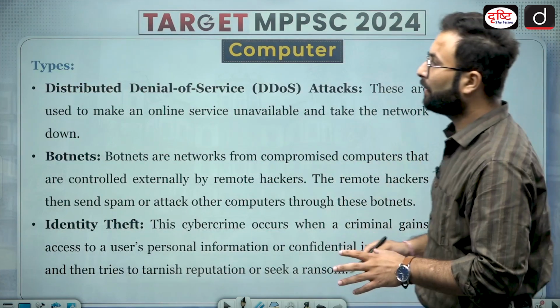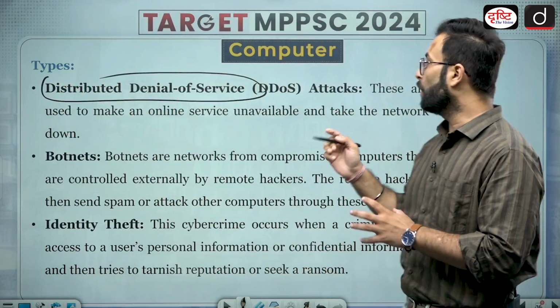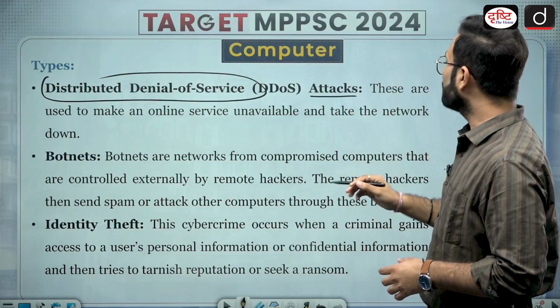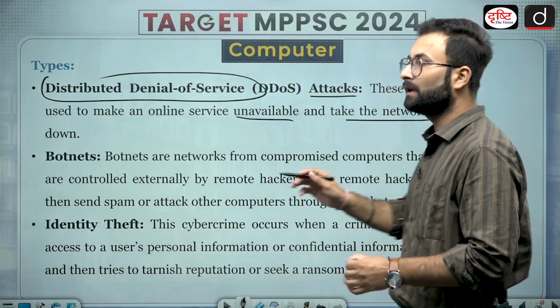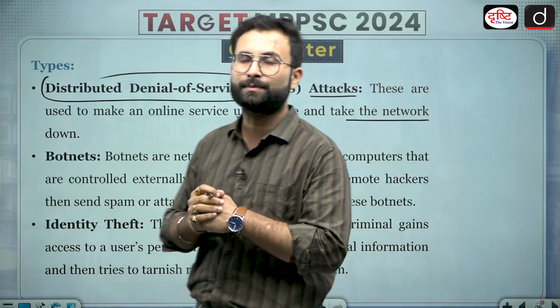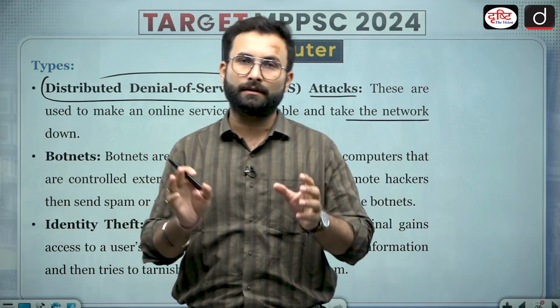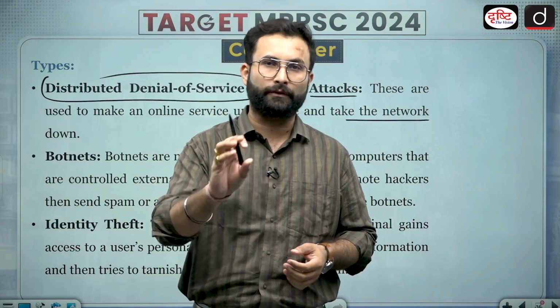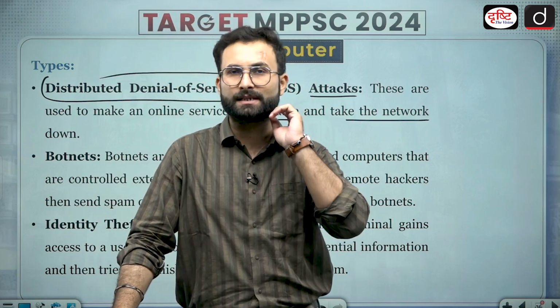We will talk about certain of them, that is, distributed denial of service, DDoS. Okay, so basically these are attacks used to make an online server unavailable or take a network down. Basically, what happens in this particular case is that, let's say there is a server, or you can say there is a website. Now you put a request there and they will respond to it. Okay, so this is how most websites work.